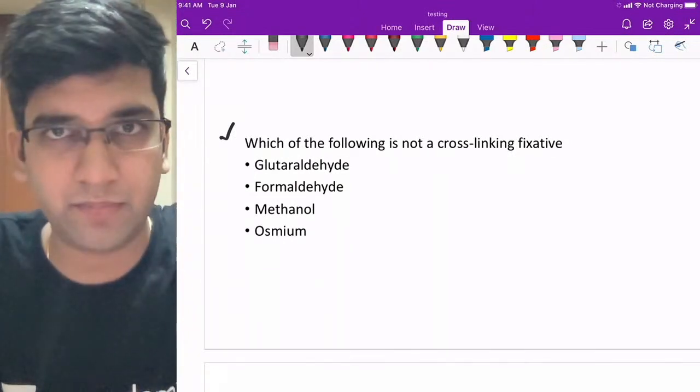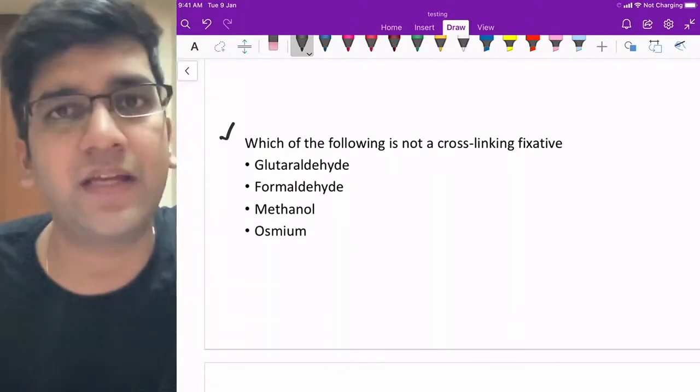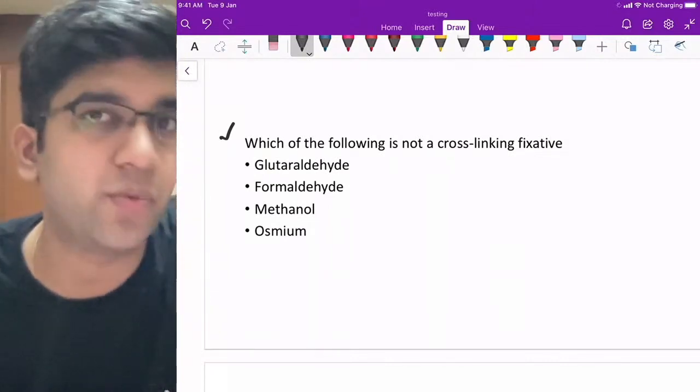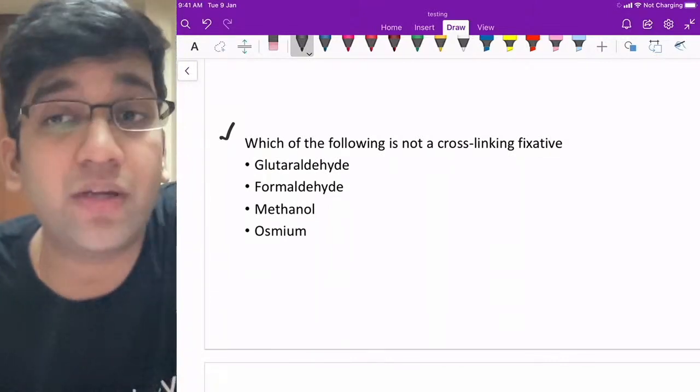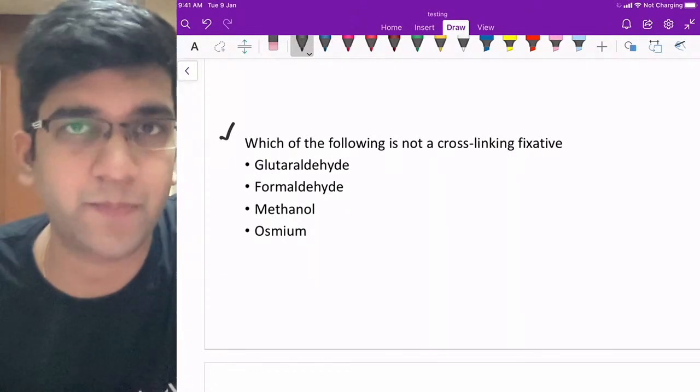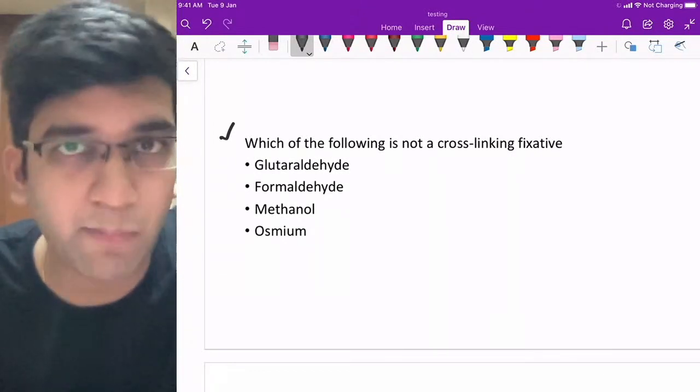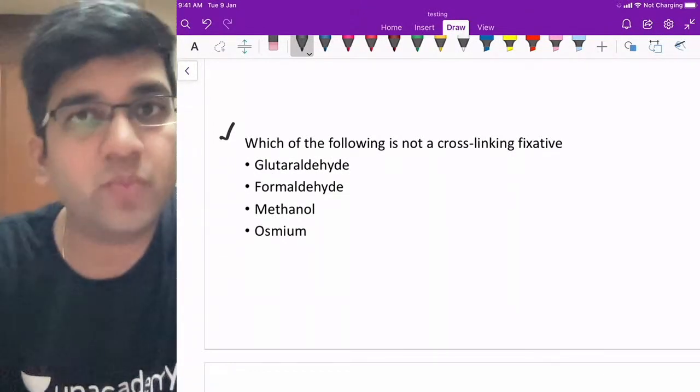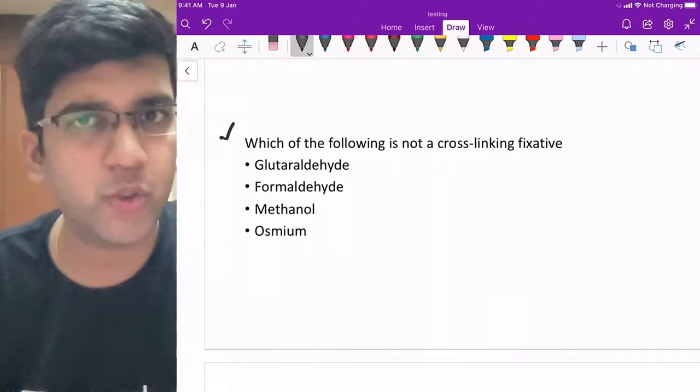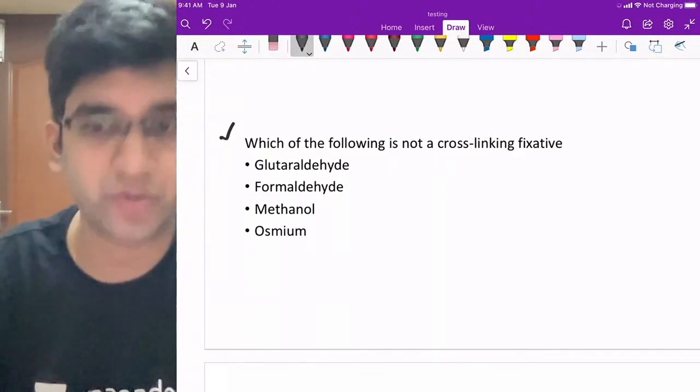In every exam, not only in pathology but in every subject, there will be some outliers. 5 to 10% of the questions you cannot attempt. That's how the question is set. So read about that question, but don't go and read everything related to fixatives. You need to know the basic stuff, maybe related to this question.